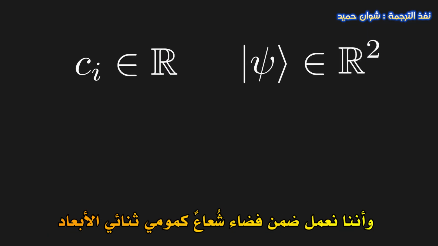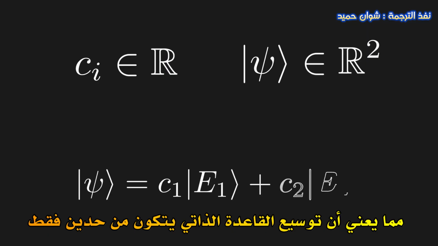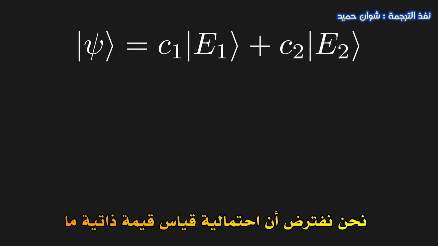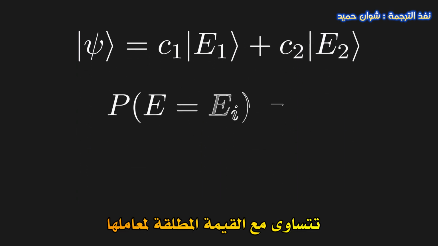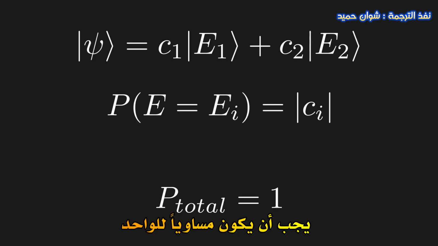For simplicity's sake, let's assume the coefficients are real numbers, and that we are in a 2D quantum vector space. Therefore, our eigenbasis expansion only has 2 terms. We postulate that the probability of measuring an eigenvalue is equal to the absolute value of its coefficients. Remember that the sum of probabilities over all possible outcomes must be equal to 1.